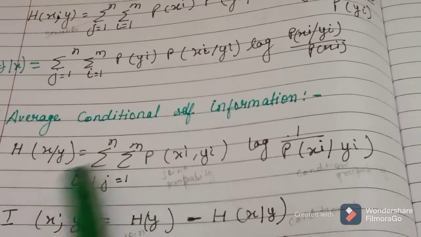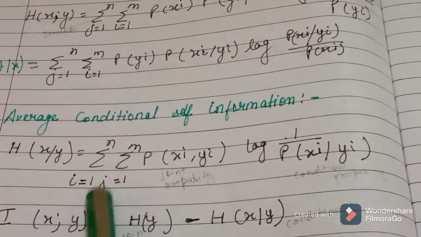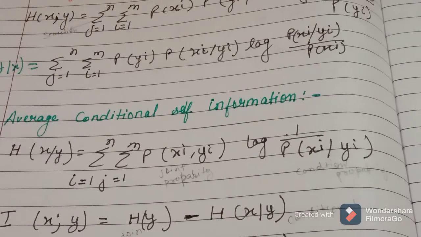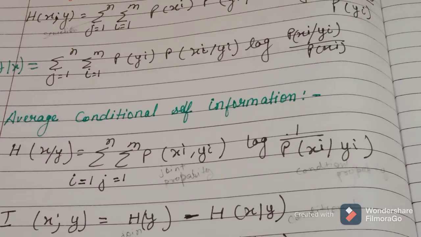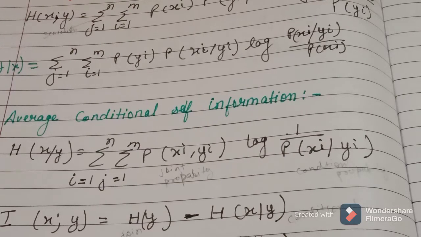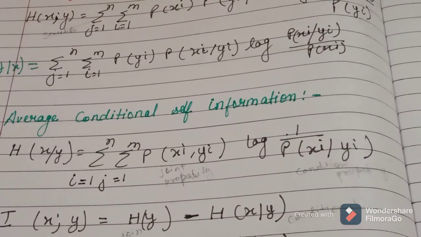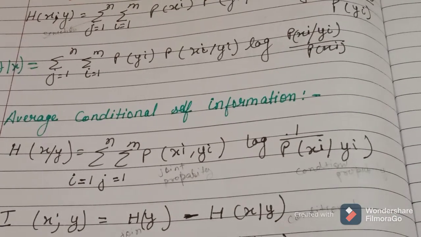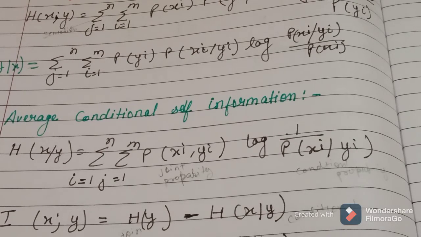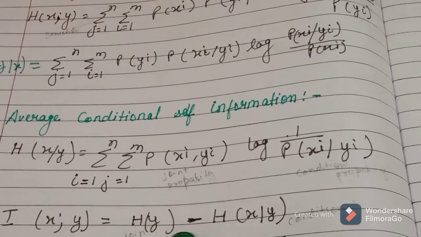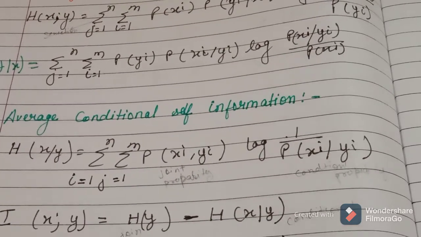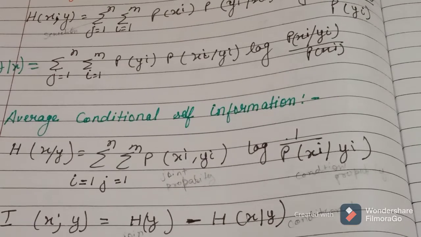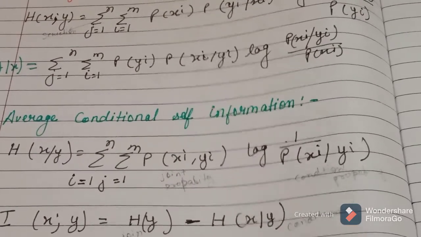H(X|Y) is equal to the summation over i equal to 1 to n, j equal to 1 to m of P(xi, yj) log 1 by P(xi | yj). And in all these things, what we are doing is the average conditional self-information formulas: I(X;Y) is H(X) minus H(X|Y), and H(Y|X) is the other one.